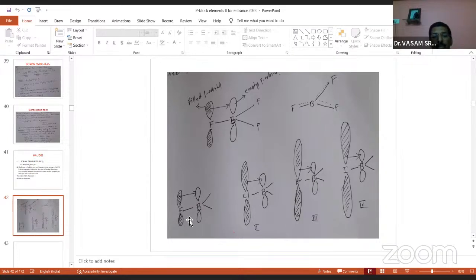So here the halogen p orbitals are filled with full electrons, like this the electrons are filled. And boron has electron deficiency, so it is shown with empty orbitals. Look here, due to back bond.